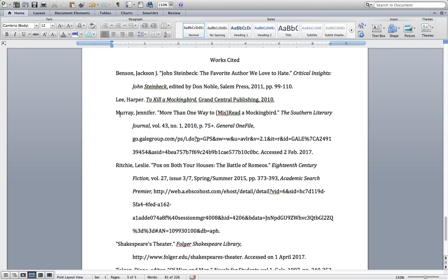So let's use this Murray article. No, let's do the Benson article as an example. It's a print book, so it's going to have page numbers. This is an anthology, so we've cited the chapter, the title of the book, the editor, because only this chapter is written by Benson. So let's say that we pulled a quote from this Benson article and we need to create a parenthetical citation. It will use Benson and then the page number. So we're going to imagine that our quote came from page 100 somewhere in this article.